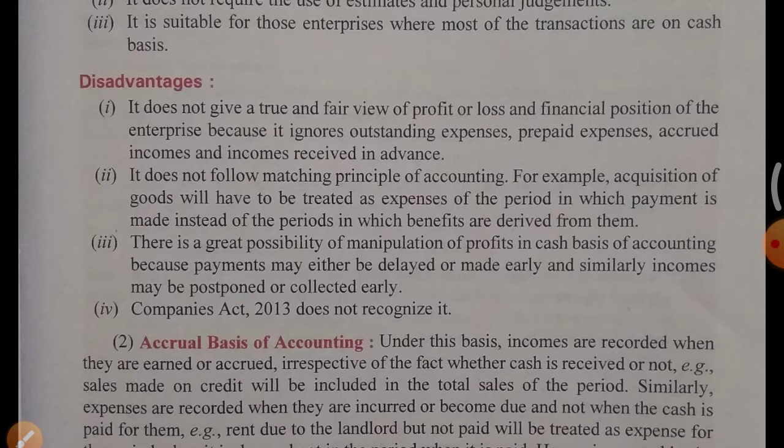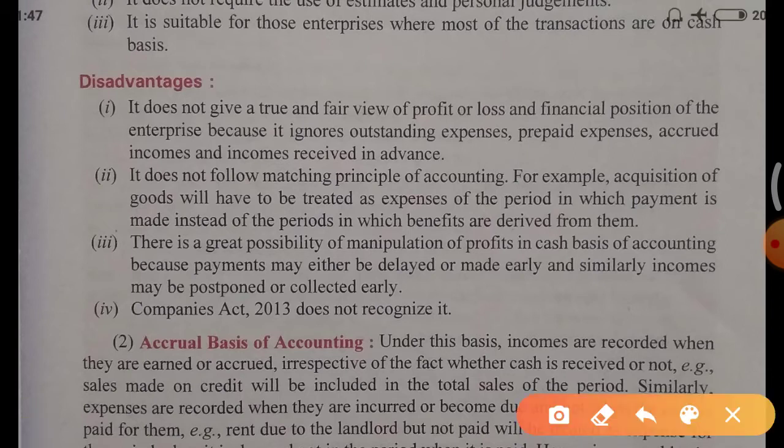It does not give a true and fair view of profit or loss and financial position of the enterprise because it ignores outstanding expenses, prepaid expenses, accrued incomes, and income received in advance. These four are very important terms: outstanding, prepaid, accrued, and income received in advance.